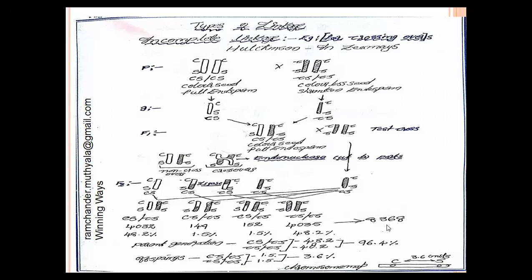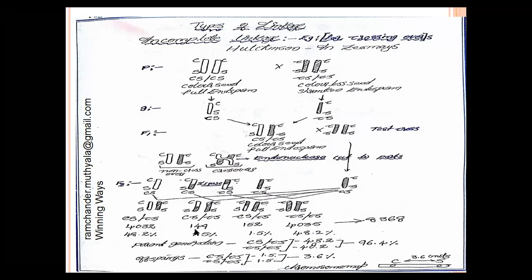Out of 8,368, 4,032 plants are dominant character phenotypes and 4,035 plants are recessive character phenotypes, the parental generations, and two phenotypes are recombinants. The recombinants are in less number. They are developed by crossing over.